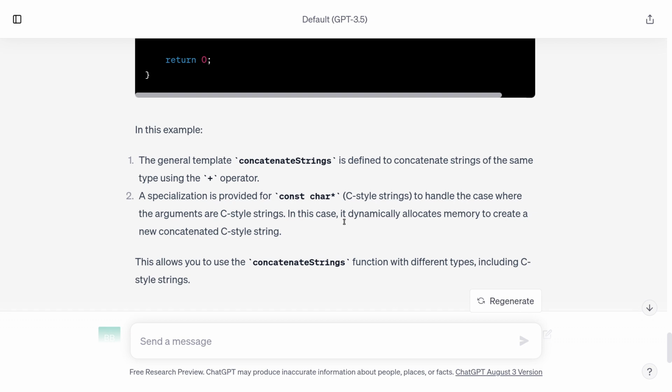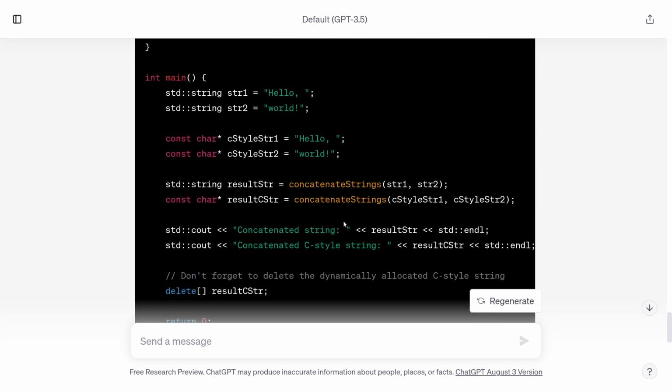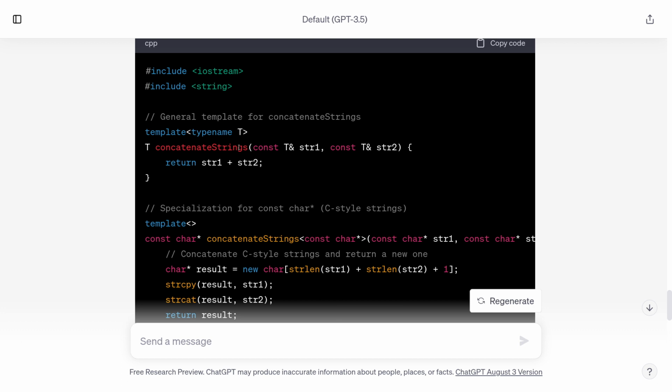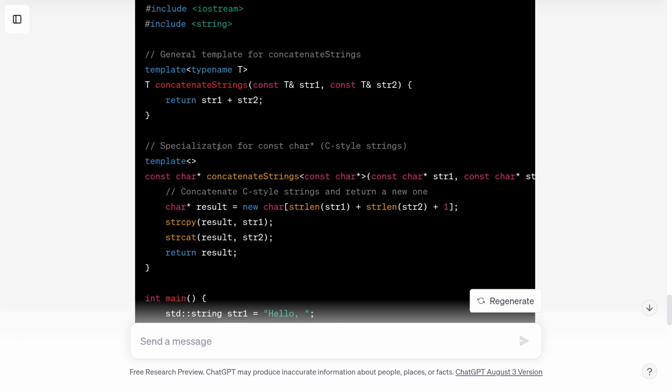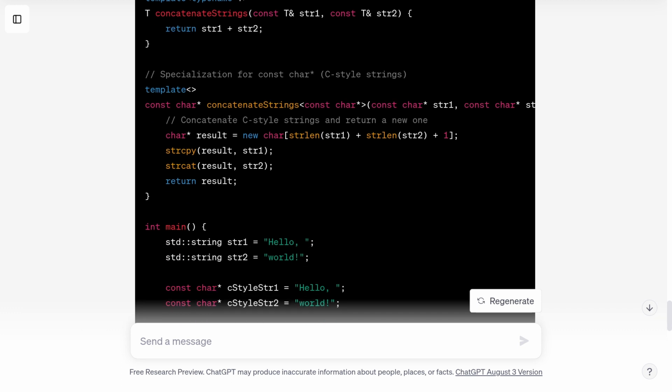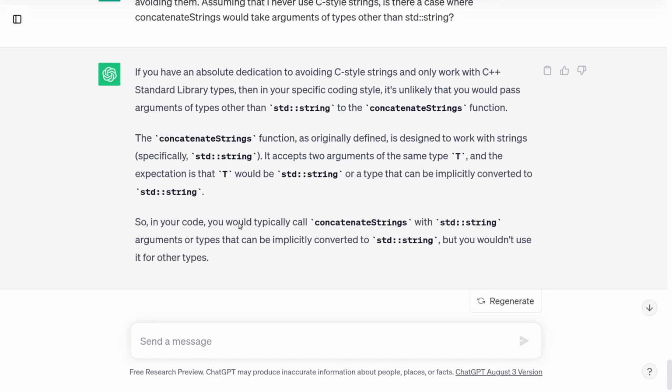That's fair enough. Now, as far as the C-style strings business, the issue is that if I use C-style strings, I could try and concatenate them with this function, but I need to use what's called a template specialization, which it's actually done here, because I can't treat them the same way I would treat std string because they behave differently. And that's one more reason to not work with them. If you want a C-style string in C++, you can use std string. There is a function on std string that will give you a C-style string version of that string. That probably is the safest way to work with C-style strings if you need them. So I'm going to implement the concatenate strings function with the assumption that the caller will not use C-style strings because they wouldn't do that in CSC 116.